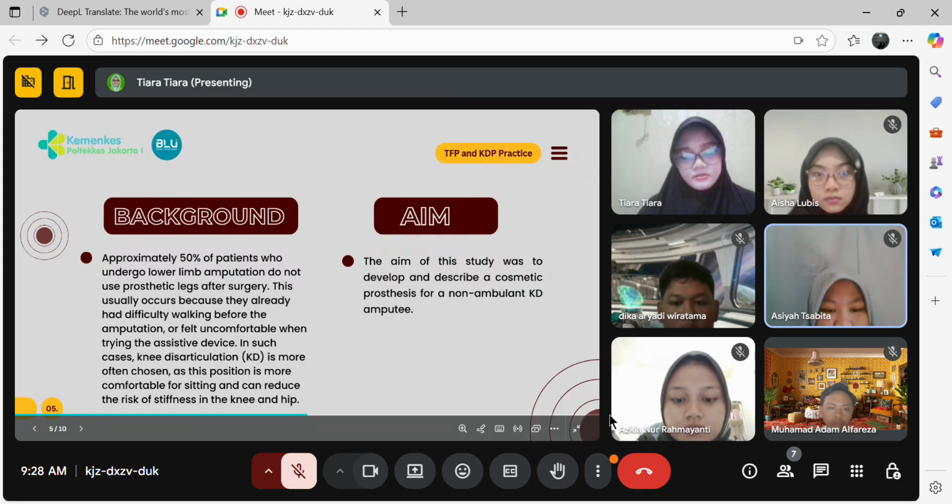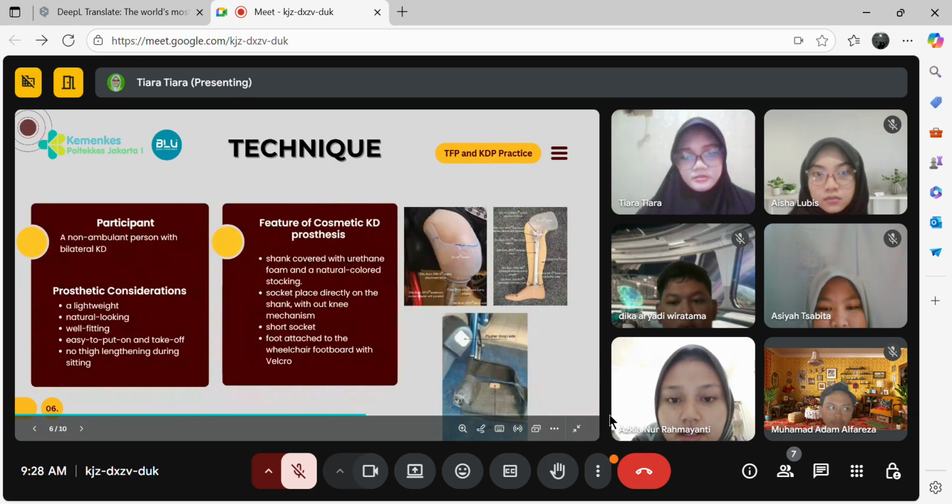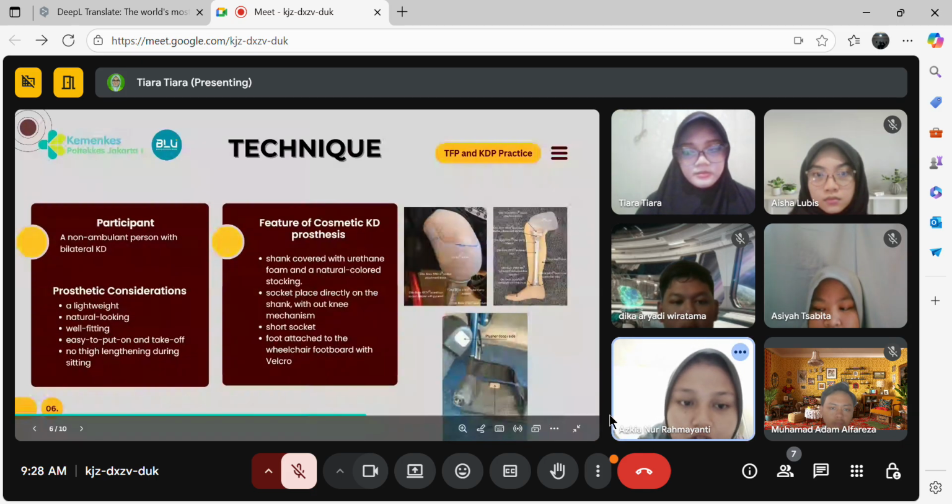Maulanda, time is yours. Thank you, Asia. Next is technique. The author used this for this research. The participant for this research is a non-ambulant person with bilateral knee disarticulation. The patient wishes to wear prosthesis for cosmetic purpose.